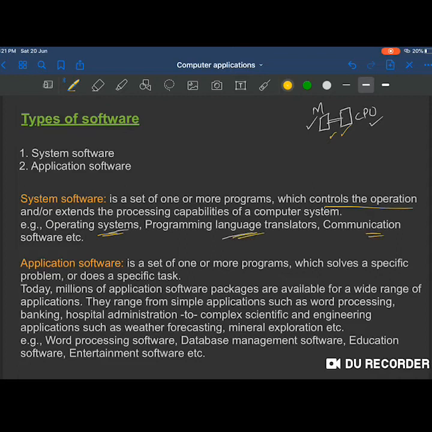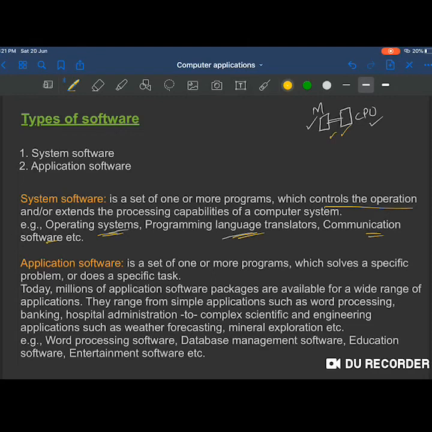Then comes communication software. Communication means your computer needs to communicate with another computer. Okay. So how will it communicate? So there are different kinds of softwares for it also, to communicate through the internet or through any other means. Depending on how it has to communicate, there are separate softwares for it. That also comes in the category of system software.